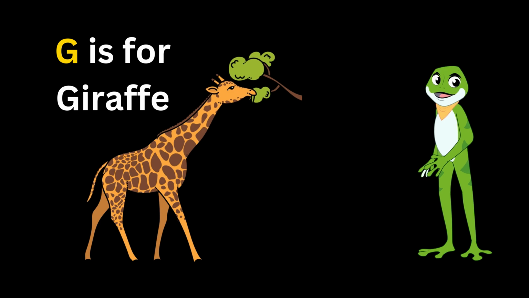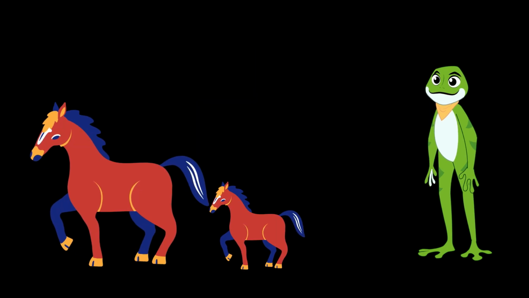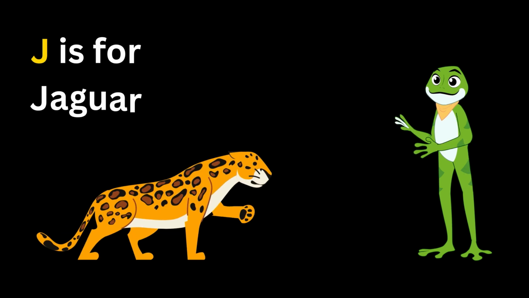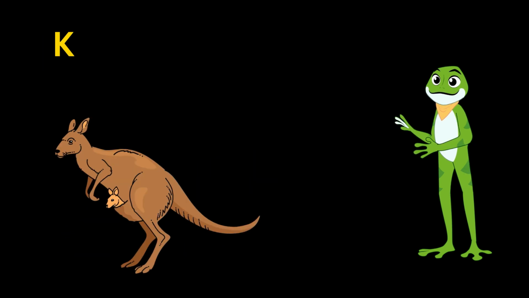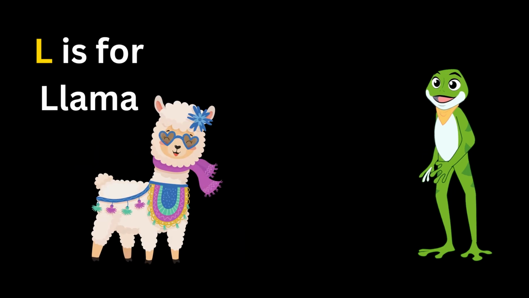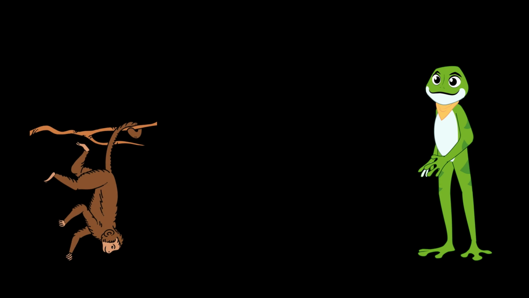G. G is for giraffe. H. H is for horses. I is for inchworm. J. J is for jaguar. K. K is for kangaroo. L. L is for llama. M. M is for monkey.